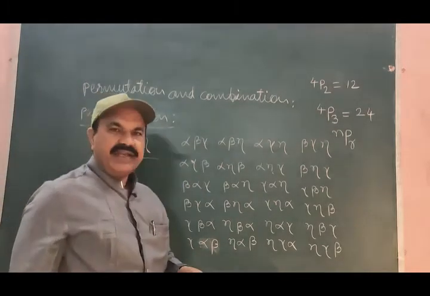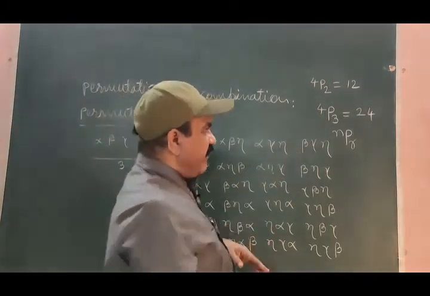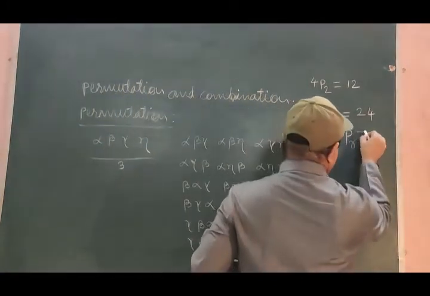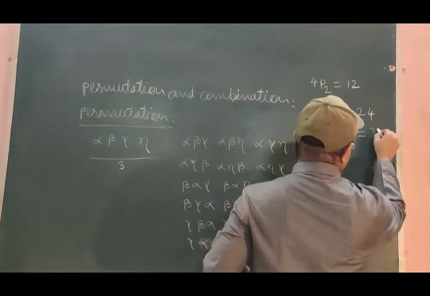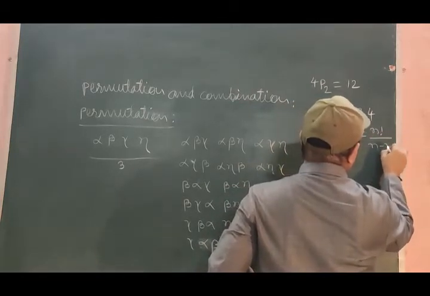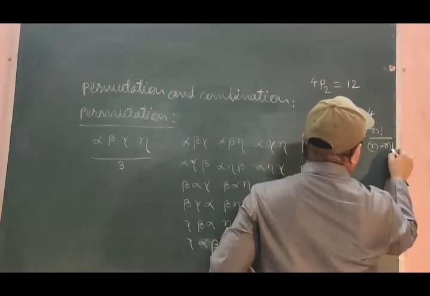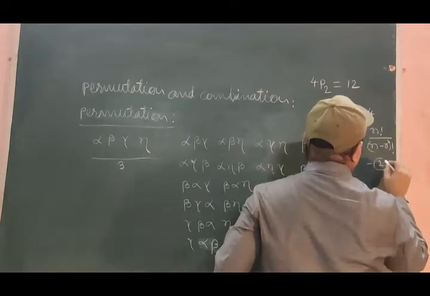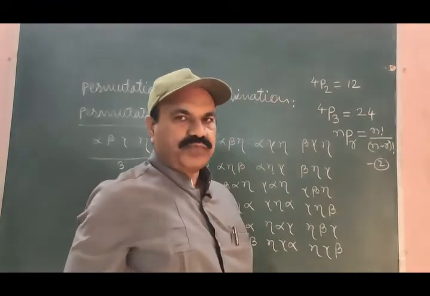So n variable, r variable, and this nPr is always equal to n factorial divided by (n minus r) factorial, equation number 2.